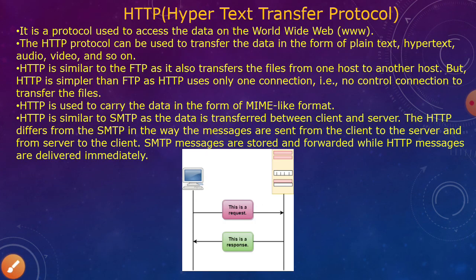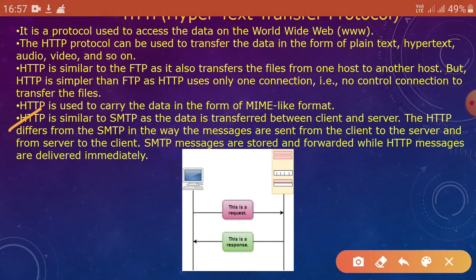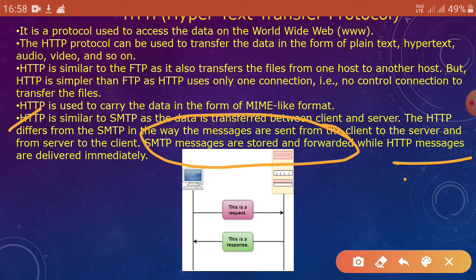Next point, HTTP is similar to SMTP as data is transferred between client and server. HTTP differs from SMTP in the way that messages are sent from the client to the server and from server to client. SMTP messages are stored and forwarded, while HTTP messages are delivered immediately. Understand?